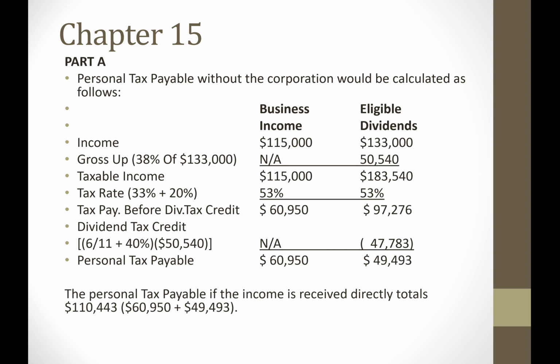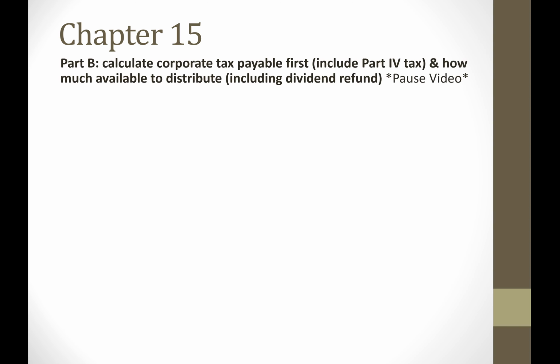Now we add those up, and so the total tax payable by the individual would be $110,443. So that is part A of the question. Let's move on to the next slide, and let's look at part B.